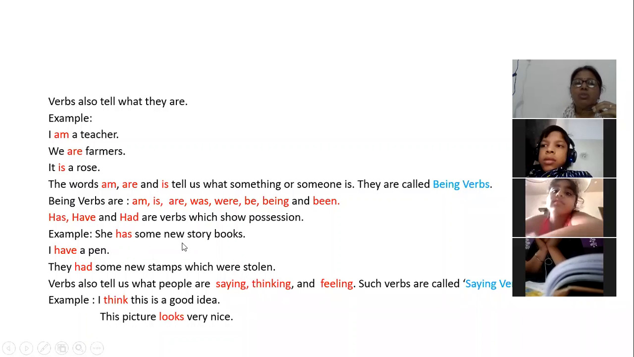So these are the examples. She has some new storybooks, meaning these storybooks belong to her. I have a pen. This pen belongs to me. They had some new stamps. These stamps belong to them. Now, verbs also tell us what people are saying, thinking, and feeling. So these verbs are called saying verbs. Like here in the sentence, think and looks are saying verbs.